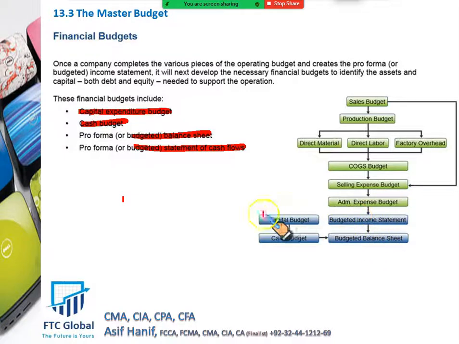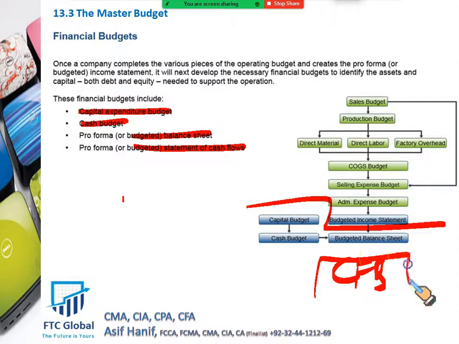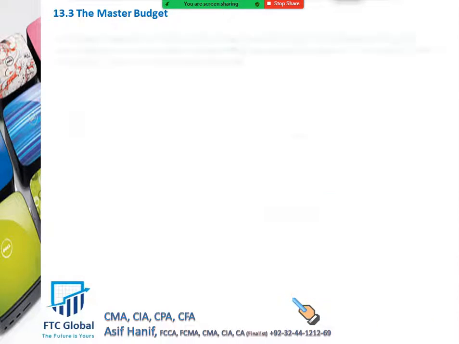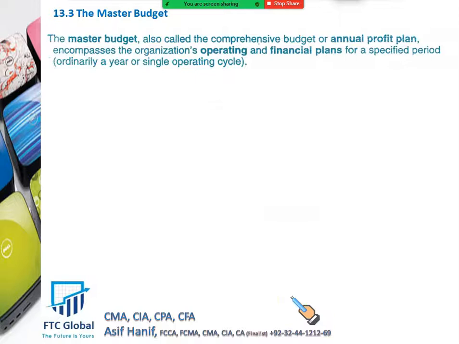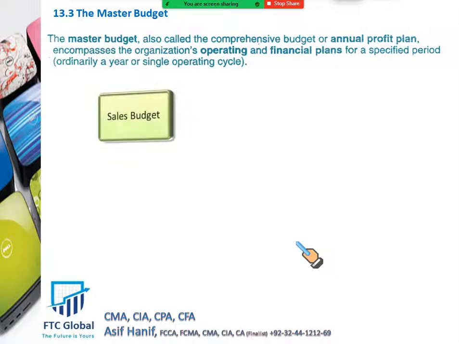So one of them is missing here. Of course, that is your cash flow statement that I just drew in the last slide. You need to learn this very well and understand it very well. So I have drawn up a flow of how things will move and how you should understand things. It all starts from sales. The sales budget is the starting point. This is the first thing you do.